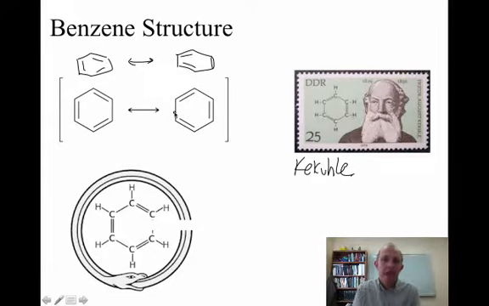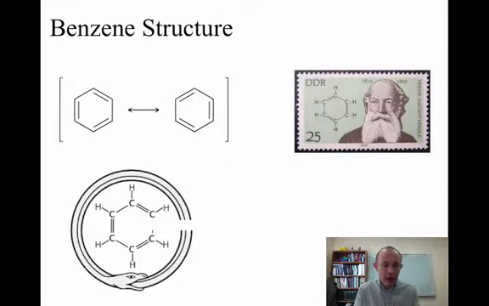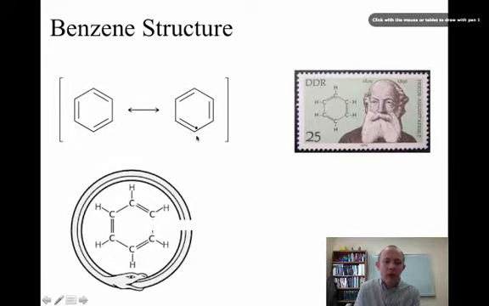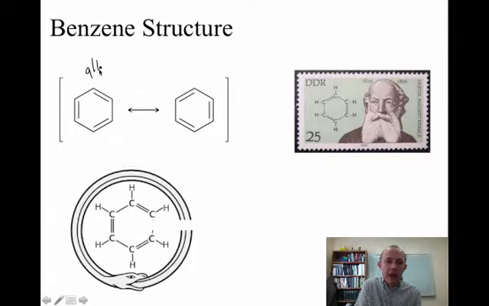Remember that when you have 2 equally contributing resonance structures, then the resonance hybrid, which more accurately reflects the structure of benzene, is 1/2 of this resonance structure and 1/2 of this resonance structure. So what does that mean? Well, if you measure the bond distance between the individual carbons, they all are the same.